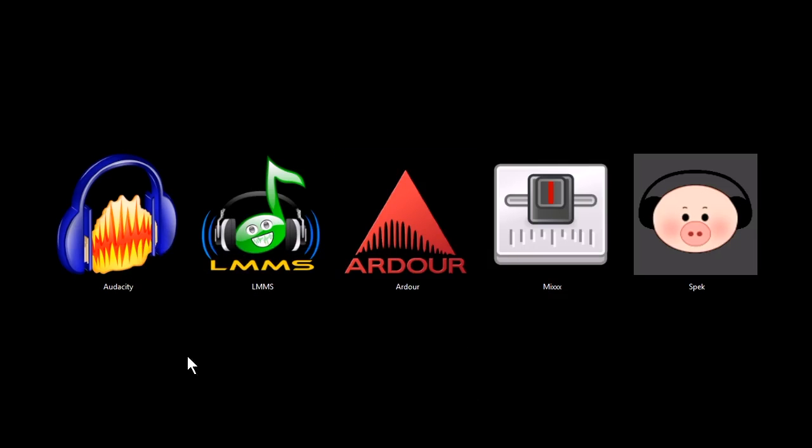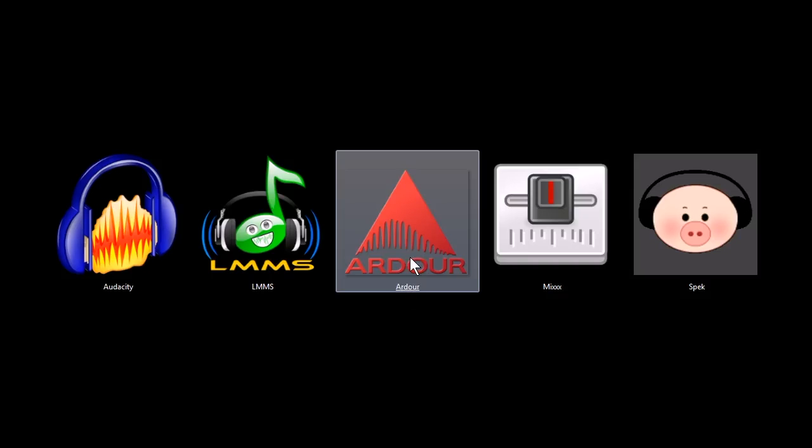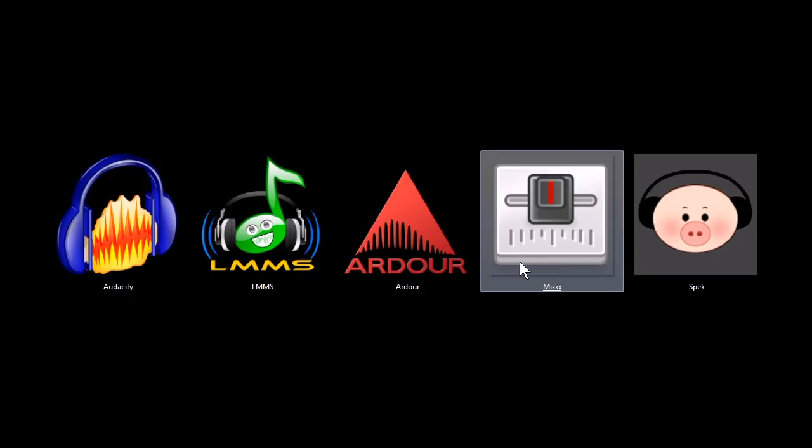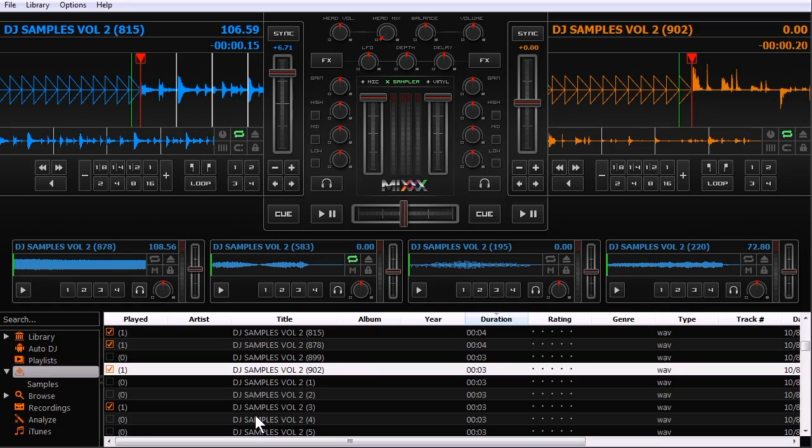I'm running Windows 7. The reason I can show it to you is because I'm running a virtual machine. So that's an option too. If you have a Windows computer and you want to still use Ardour, you can install a virtual Linux machine to use it. This next program, Mixxx, is a DJ mixing tool.